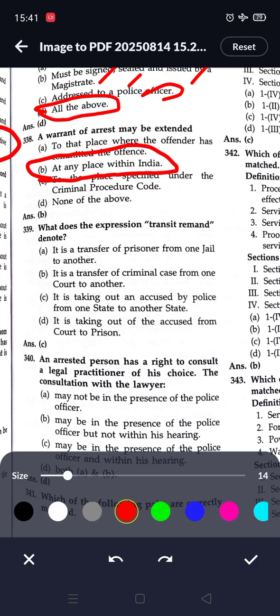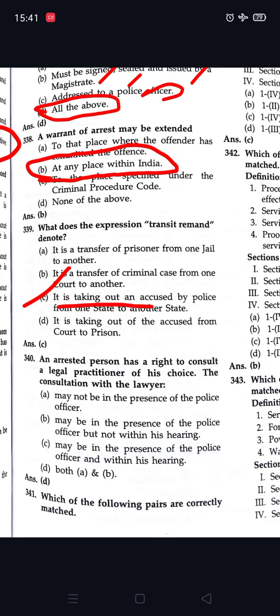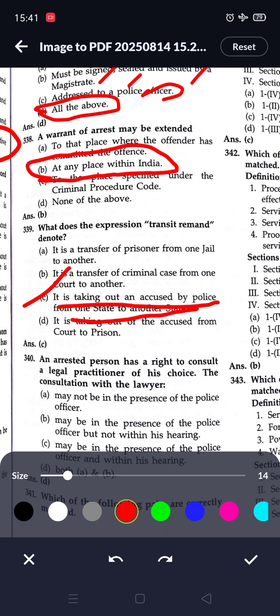What does the expression transit remand denote? So option C is correct. It is taking out an accused by police from one state to another state.